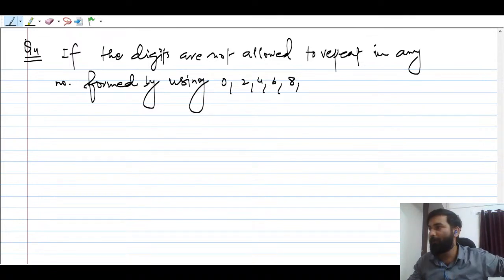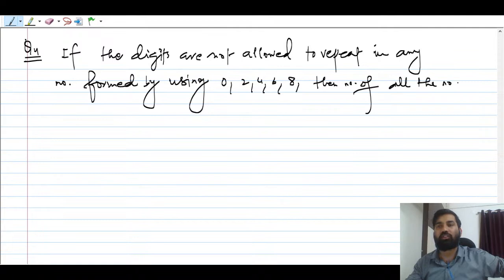That is very important. Then the number of all the numbers greater than 10,000.